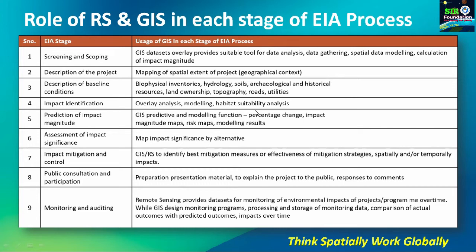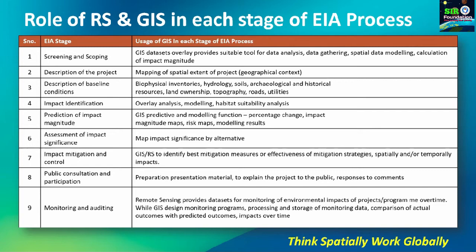So if you consider the first process, screening and scoping, GIS dataset overlay provides a suitable tool for data analysis, data gathering, spatial data modeling, and calculation of impact magnitude. Okay, so we can have the entire geographic data and all the things so that we can manage all of these. Then we have the description of the project.